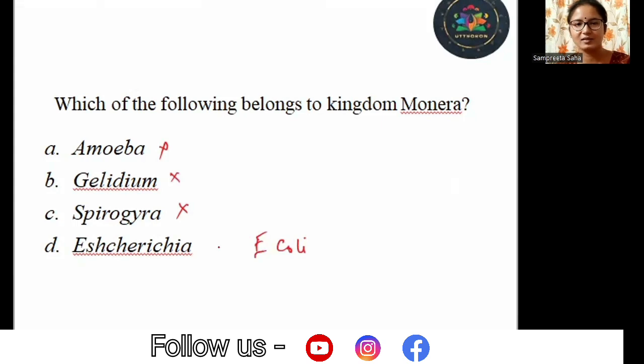And this is a bacteria. So the last option is Escherichia. We know the example Escherichia coli or E. coli, right? And that is a bacteria. So this genus Escherichia belongs to the kingdom Monera. So our correct answer is option D.